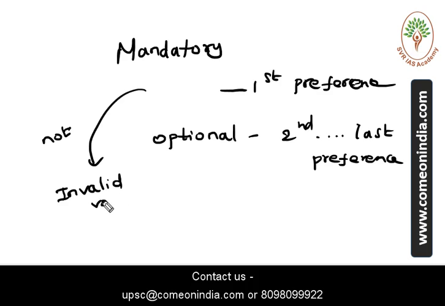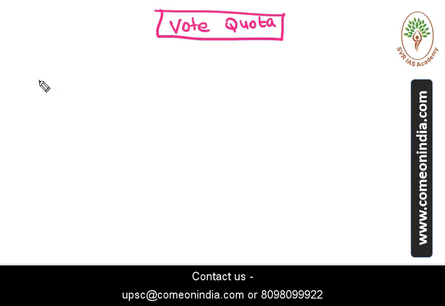Now we will discuss how the vote quota is decided. Vote quota is decided by means of proportional representation. In our parliamentary and state assembly elections, we follow the first past the post system.